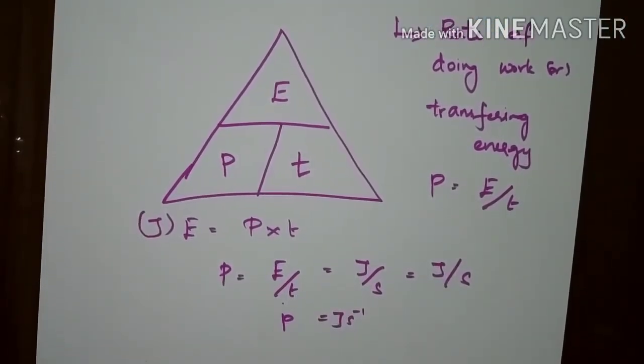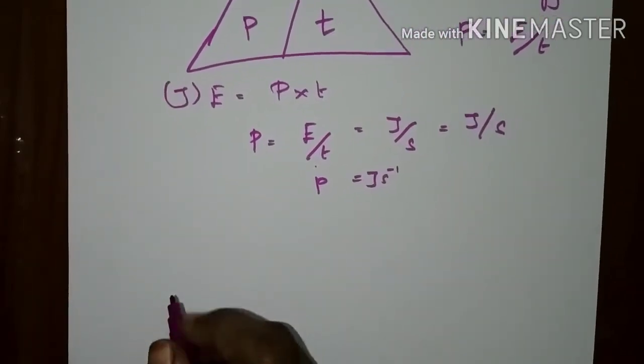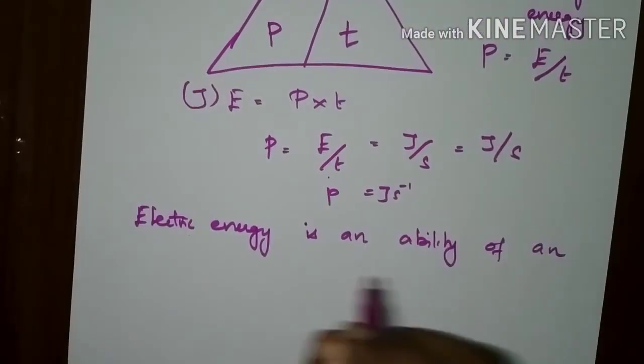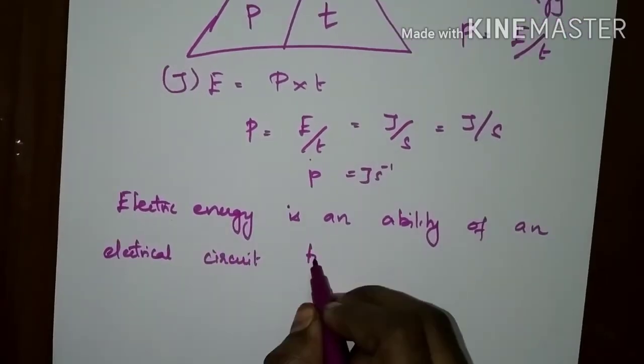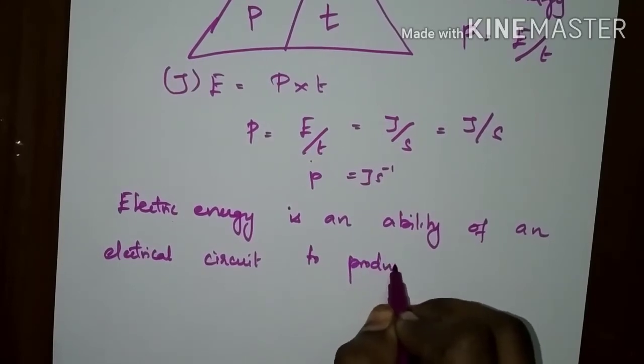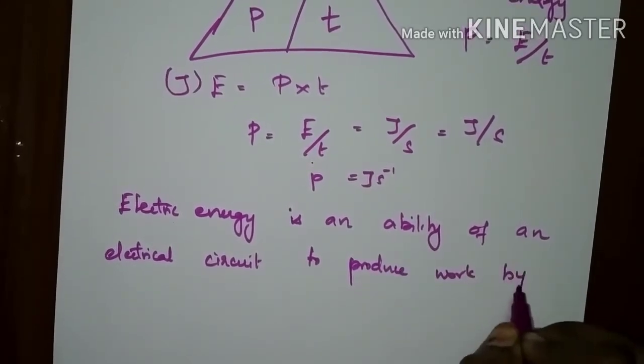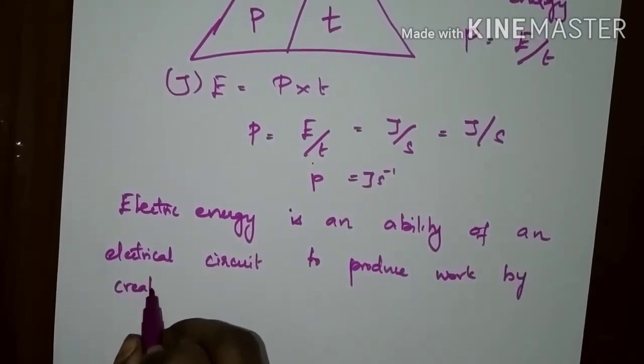Electrical energy is the ability of an electrical circuit to produce work by creating an action.